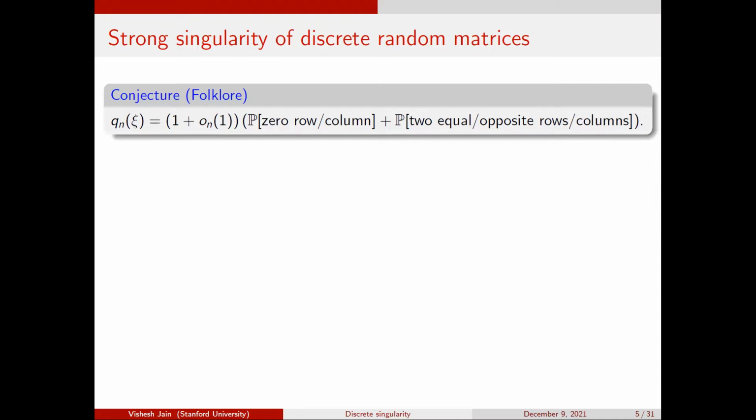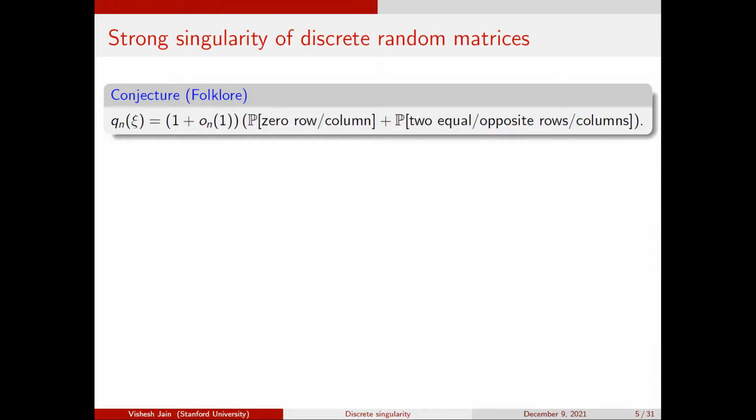Well, a zero row or column, two equal or opposite rows or columns, and then everything else seems like it should be lower order because it should involve three or more rows or columns, right? Or like maybe two rows being zero or something, right? Okay. So this is a conjecture. I guess it appears in some form somewhere.